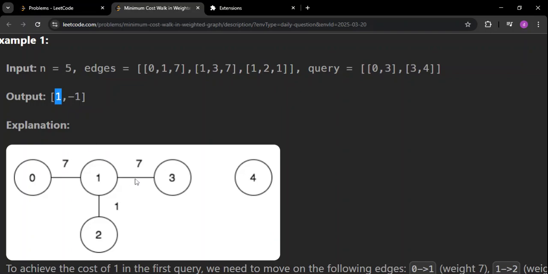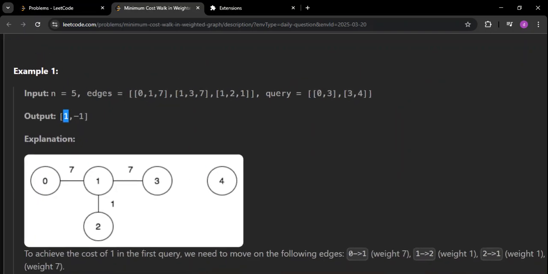Now, as I mentioned, with the AND operator, if the values are the same, the result is going to be the same. For example, see, I traverse this edge, that is 0 to 1. If I travel 7 times, 10 times, 9 times, the AND operation will still give you the same result. So if I go from 0 to 1, and then 1 to 3, and then back 3 to 1, any path that you take, the answer will remain the same, as long as the component that you have, for example 7, 7, 1. If you take them at least once and do the AND operation, you are still going to get the same answer. So that was the basic idea.